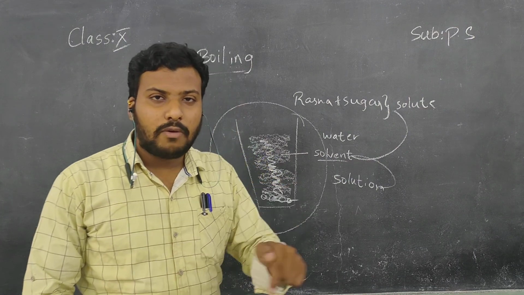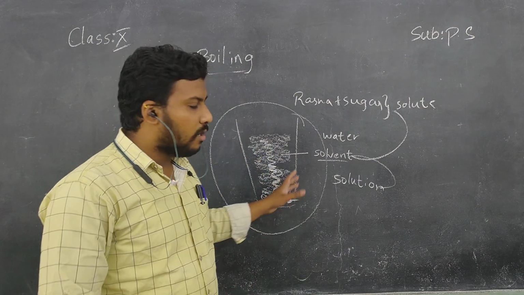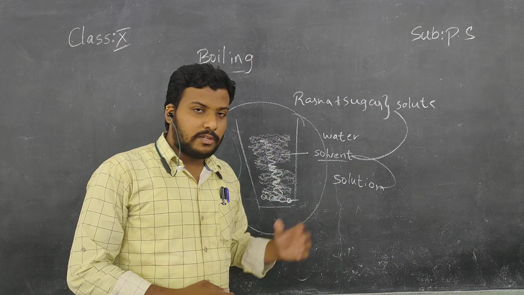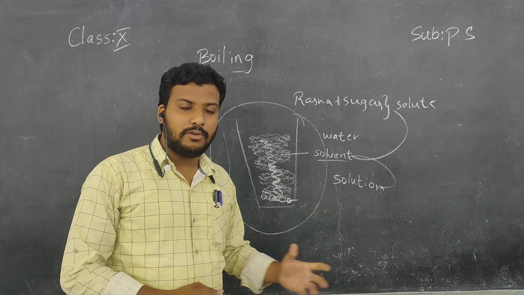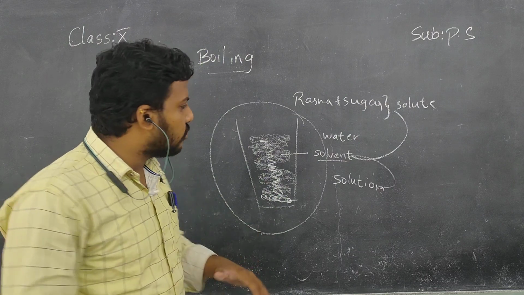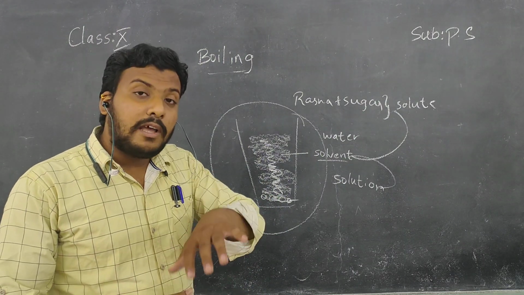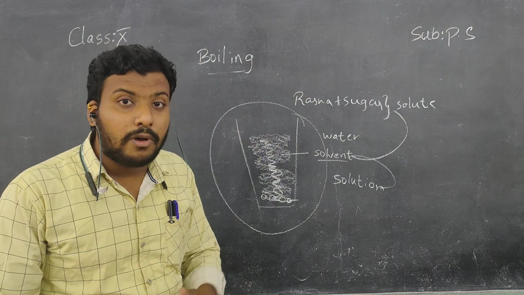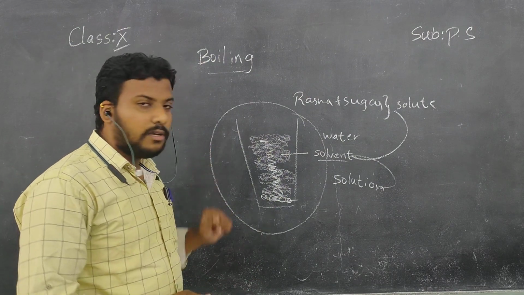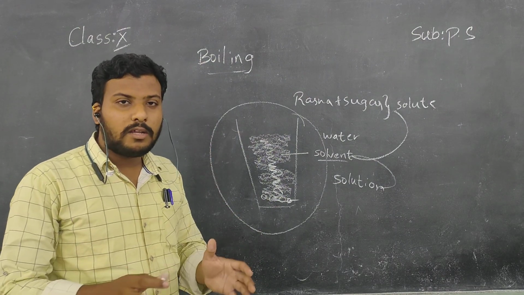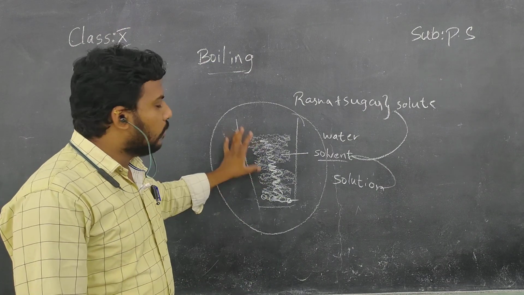Because of a number of gases present in the water. Hydrogen gas, next oxygen gas, nitrogen gas. There are a number of gases dissolved in the water. We cannot visualize it. Understand? And along with that, there are a number of minerals also present in the water. So water, we can consider it as a solution.